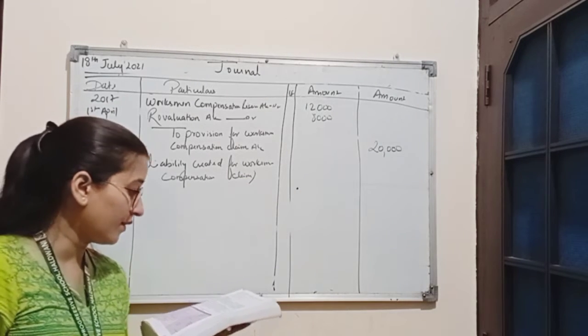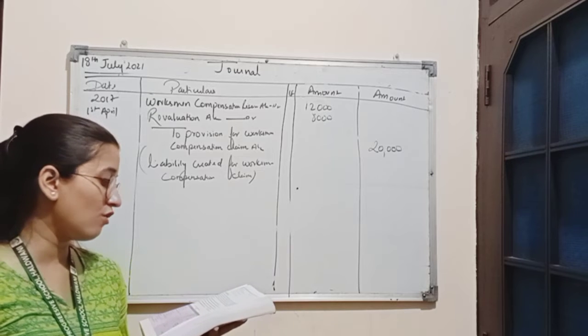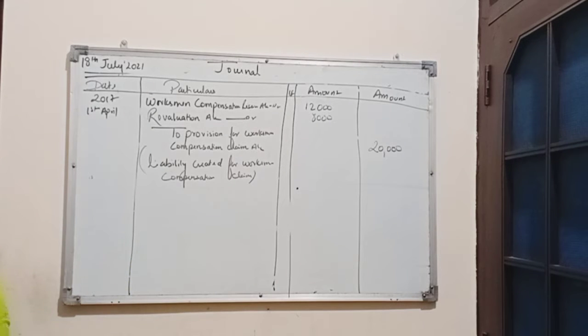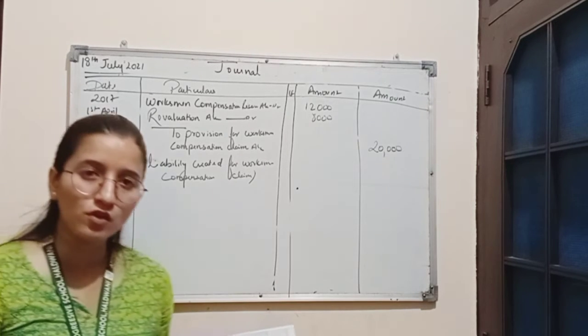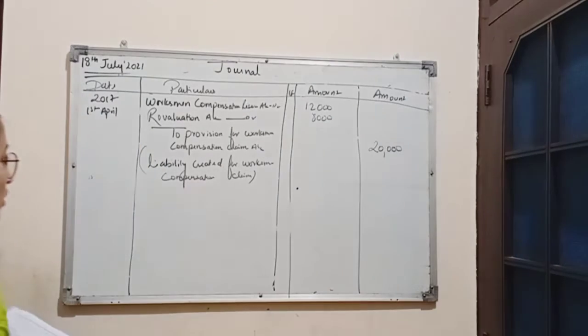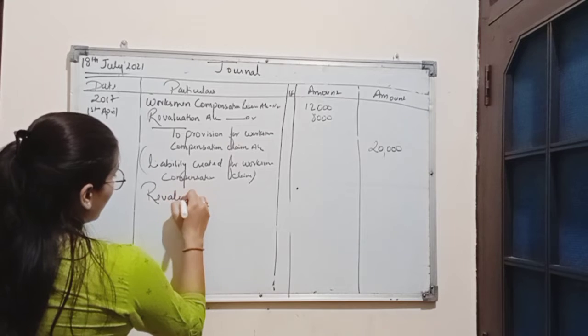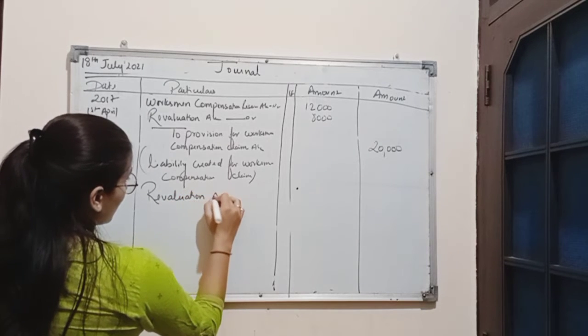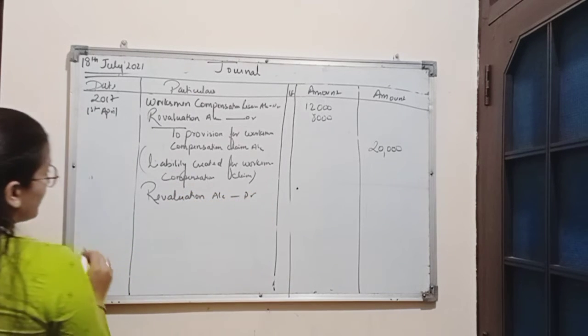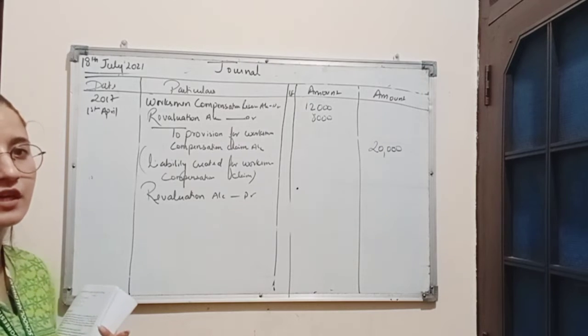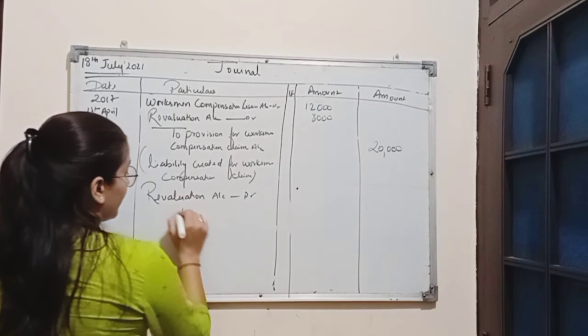Next adjustment was decrease in value of asset. As we know, decrease in value of asset is a loss for the business, and loss is always shown by debiting revaluation account, because in case of loss, revaluation account is debited.